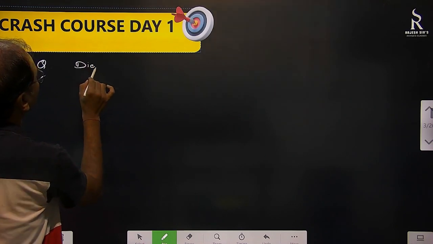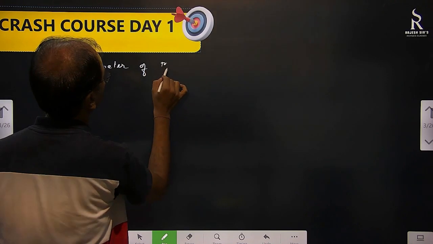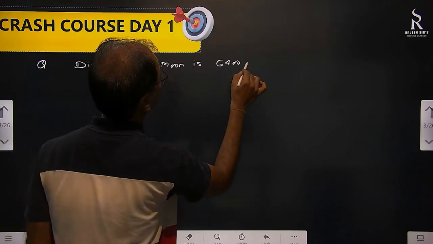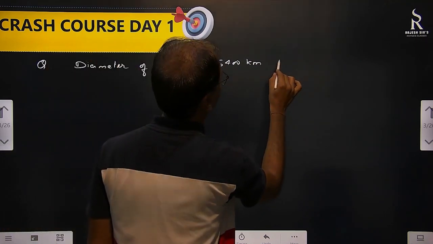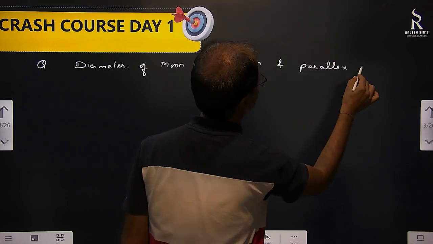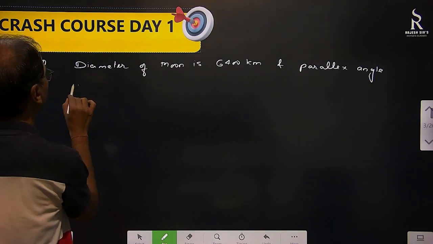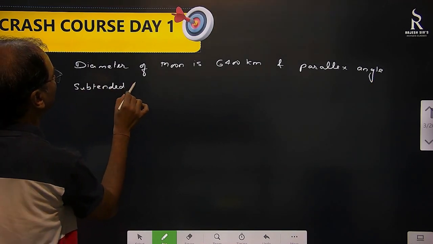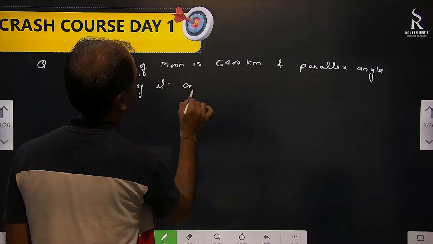Diameter of moon is 6,400 kilometers. Okay. And parallax angle subtended by it on a point on earth.